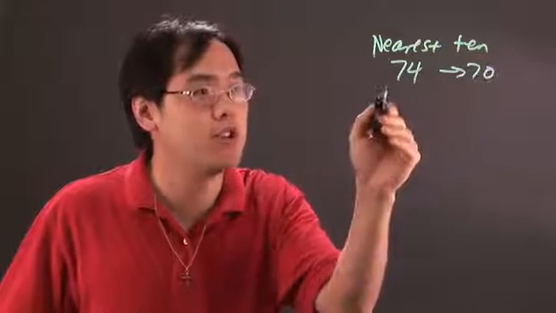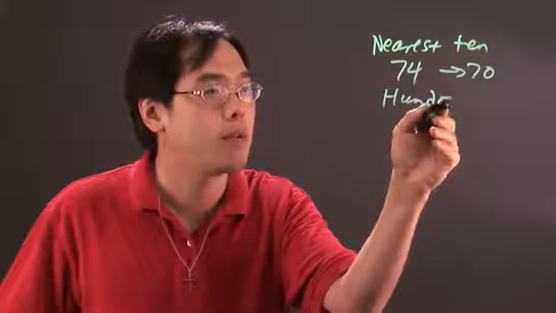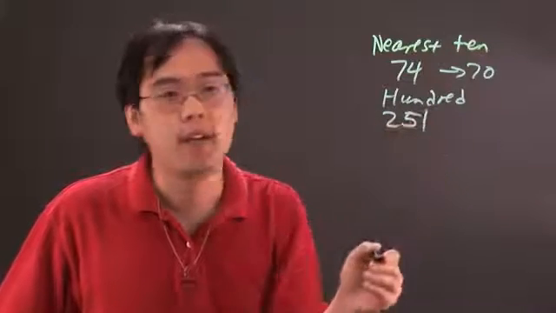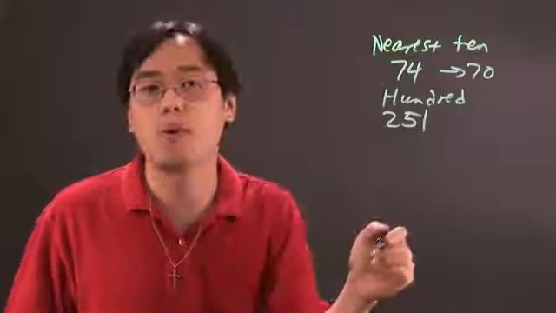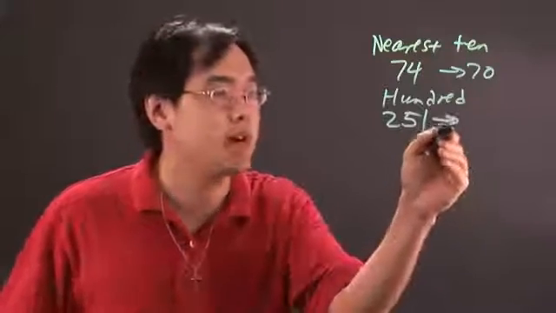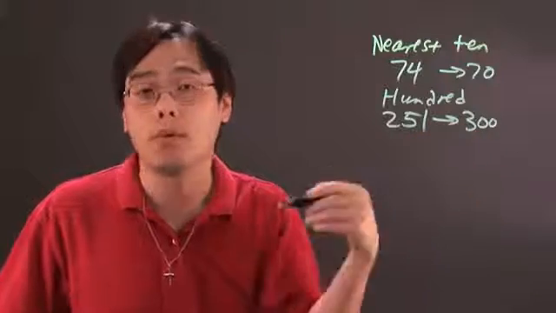Or if it was nearest 100, where if you have 251, again, if it's 50 or more, you round to the nearest 100. If it's below 50, you round down. This rounds up to 300. Now, so on and so forth.